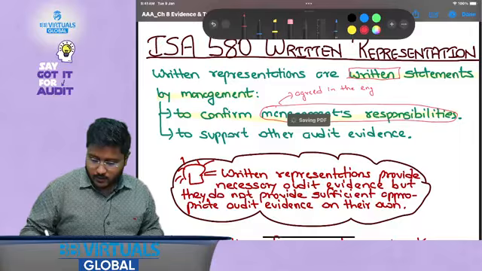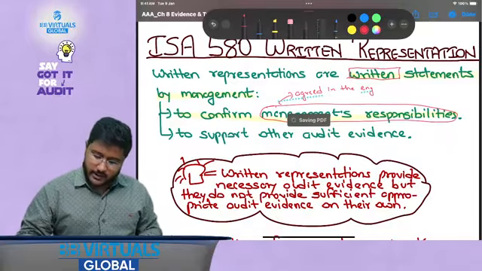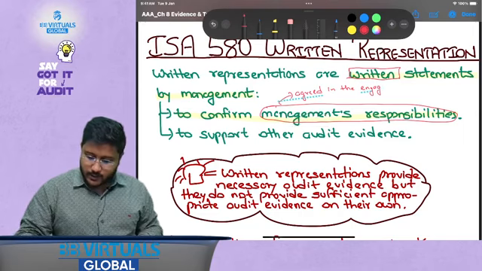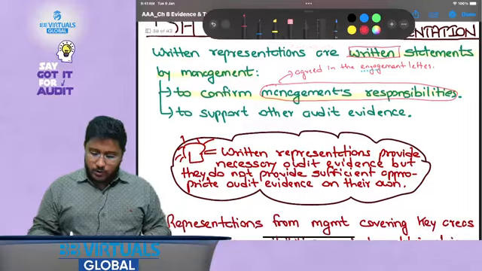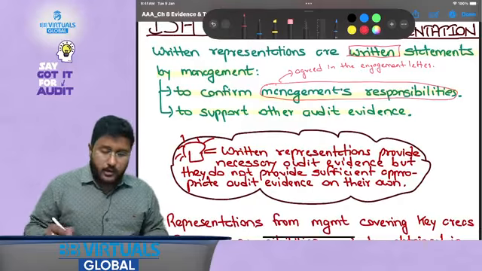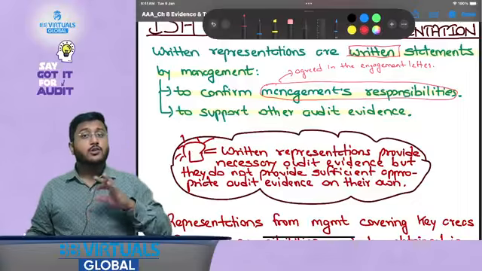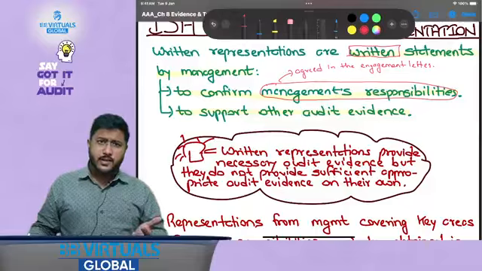Remember the engagement letter, I said ISA 210, agreeing the terms of audit engagement. So agreed in the engagement letter. I hope this is clear. Now to support other audit evidences. Generally it is said that the written representations are corroborative audit evidences, that is they provide evidence to an existing evidence.